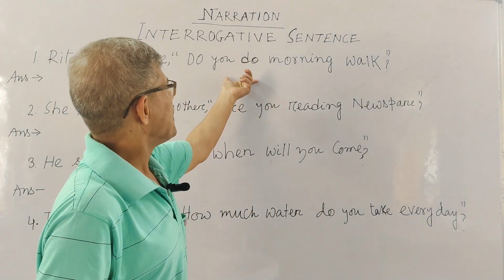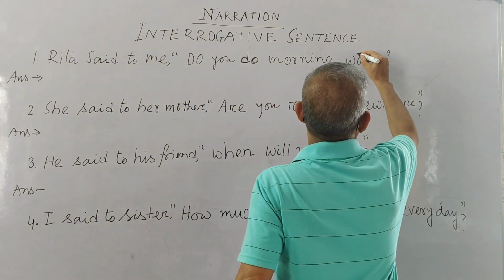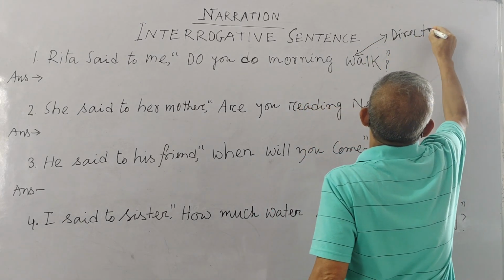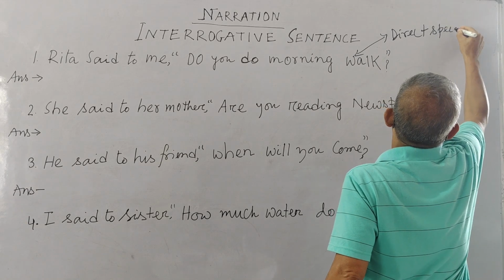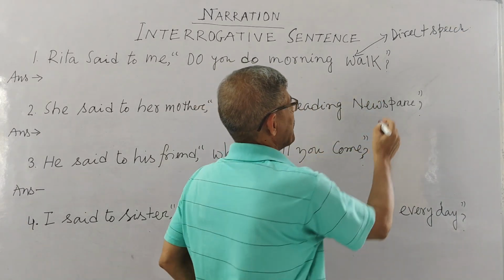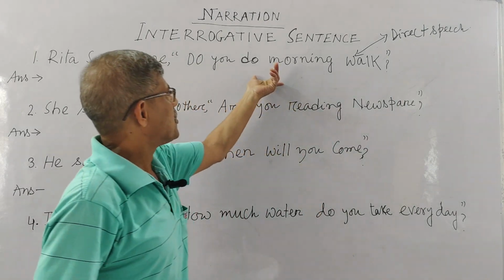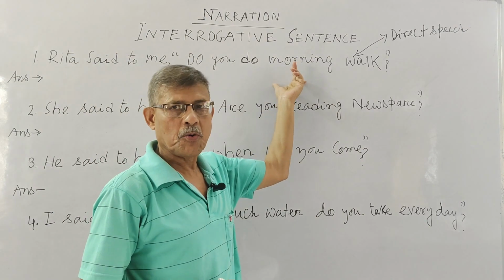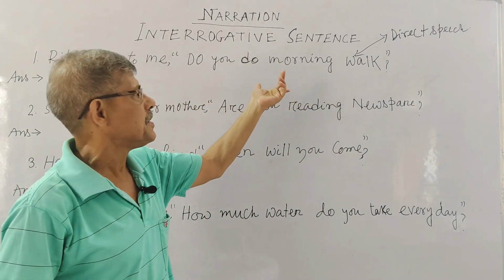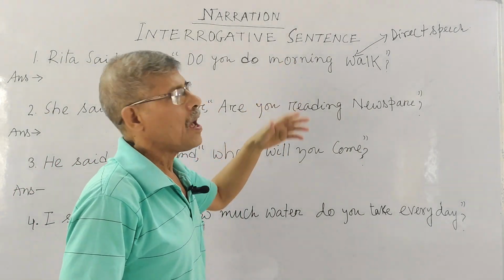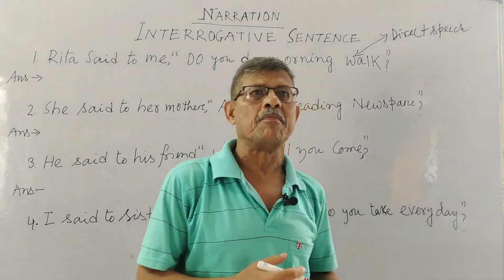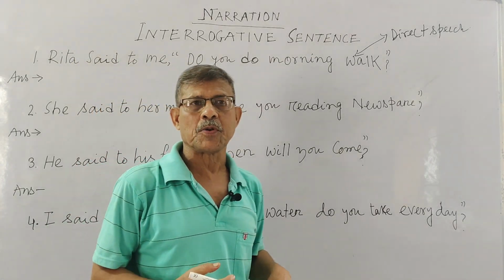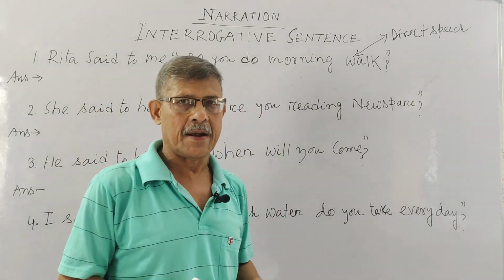That means when your direct speech, the speech set in between inverted commas, is assertive, how you can transform from direct speech to indirect speech. That is called narration. In my last two classes, I showed you very clearly, isn't it?